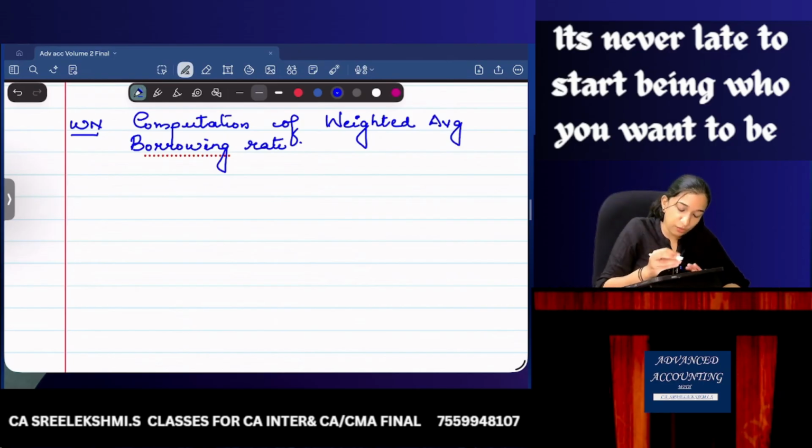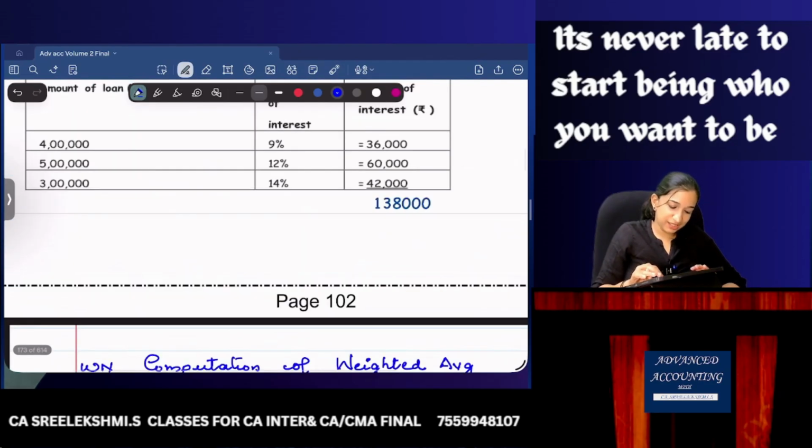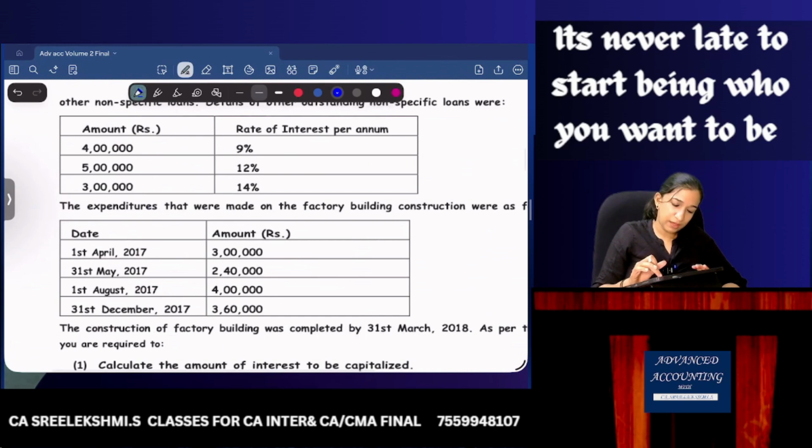So first, what are the loans we have? 9%, 12%, 14%.